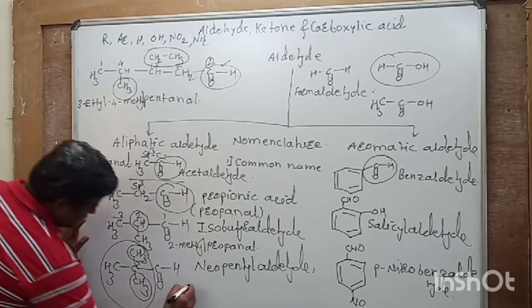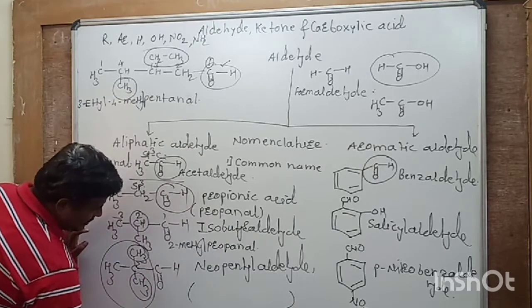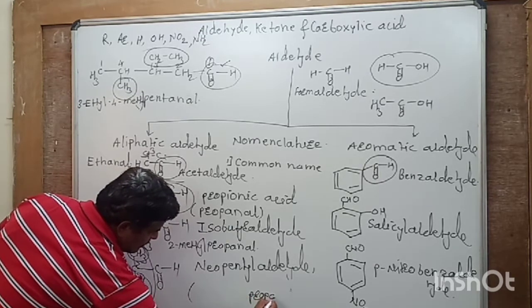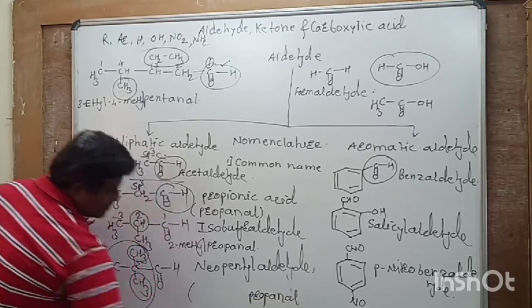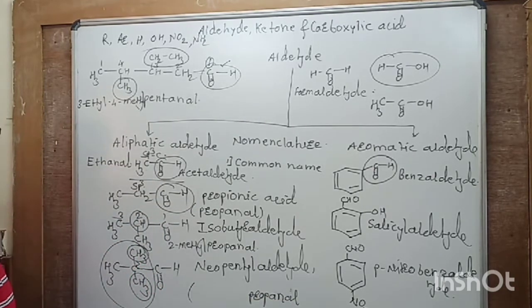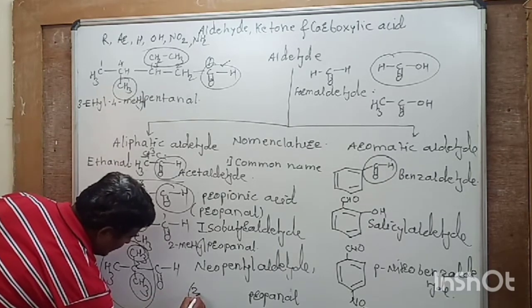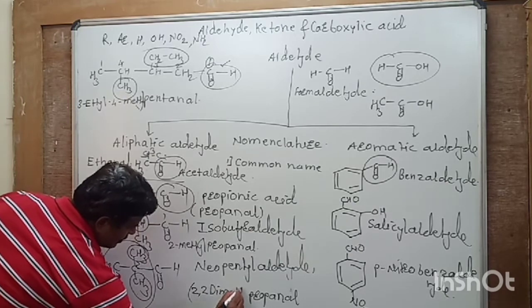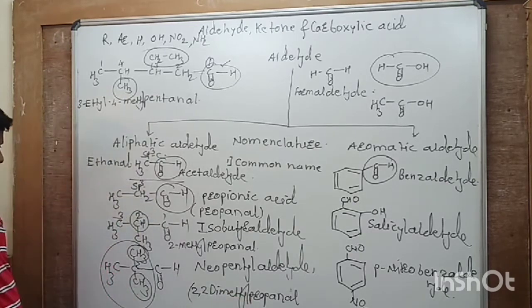Then again longest chain is having 3 carbon. So its name is propanal. Then 2 substituents are present at second carbon. So it is named as 2,2-dimethyl propanal.